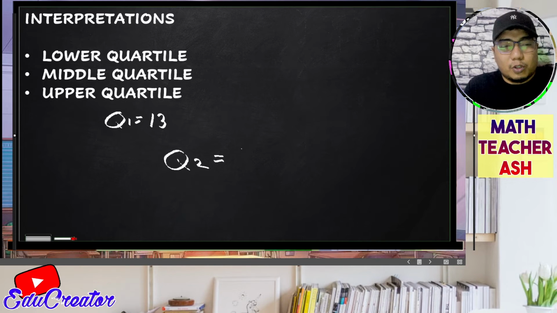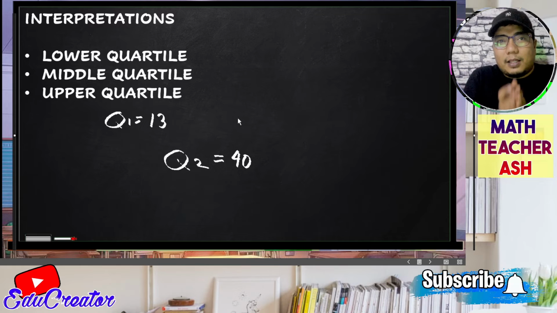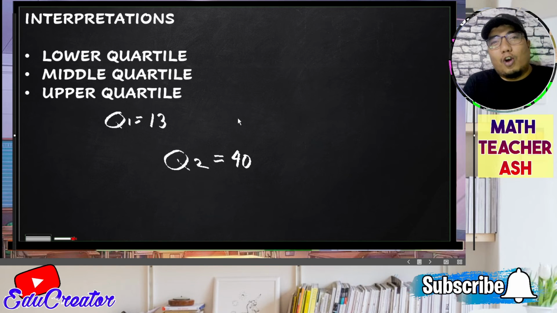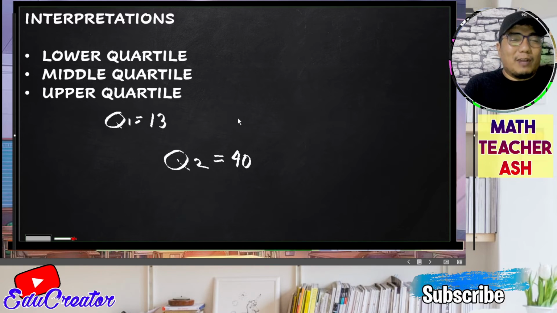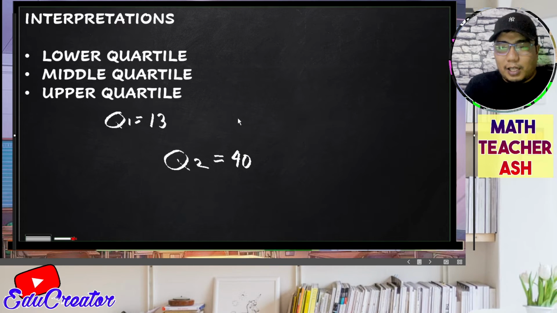However, if you have the score that is 40, which is our median, it means that you belong in the middle group, so 50% of your class is lower than you and 50% of your class is higher than you. Okay, so that is how you interpret it.